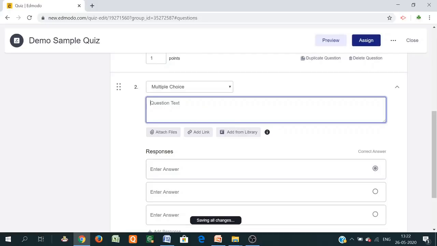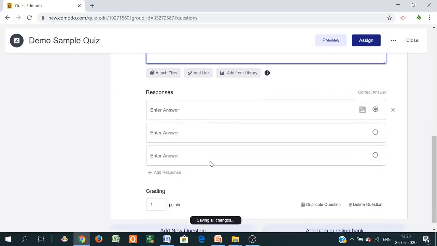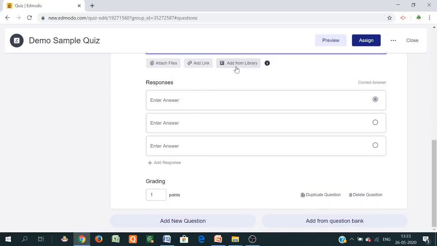In multiple choice you write down: who is the president of the United States of America? Just a sample question. Then here again attach file, add link, etc. So just give the answer, George Bush.